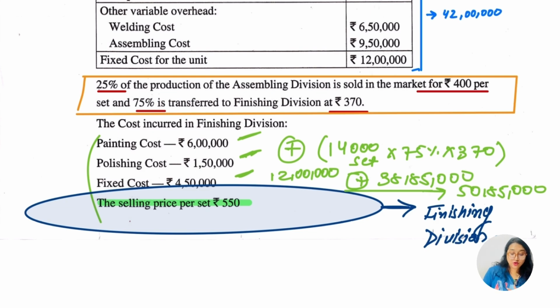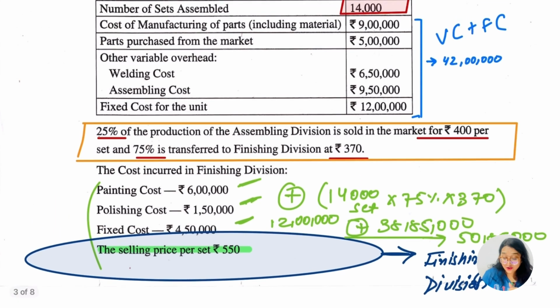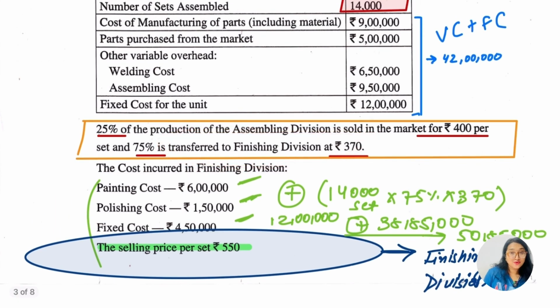Maybe students have just taken this part, but with this we have to add a few more things, which is 14,000 set, 75% and 370 which was transferred. So we have to take this. This is also going to be our total cost.